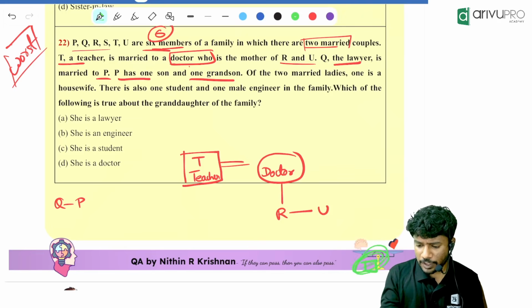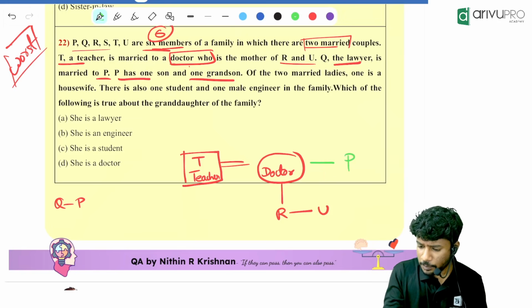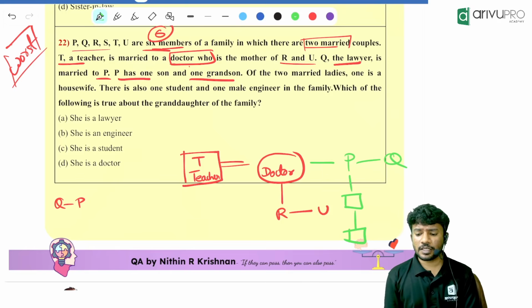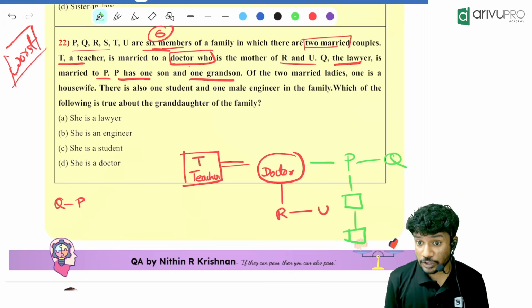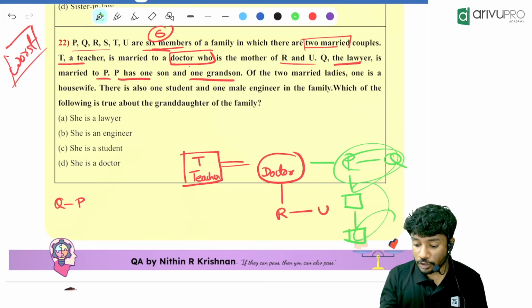Then if I put P over here, as the sibling of the doctor, P is married to Q, and has one son and one grandson. Then how many people are there in the family? It is more than 6. That is also not possible.